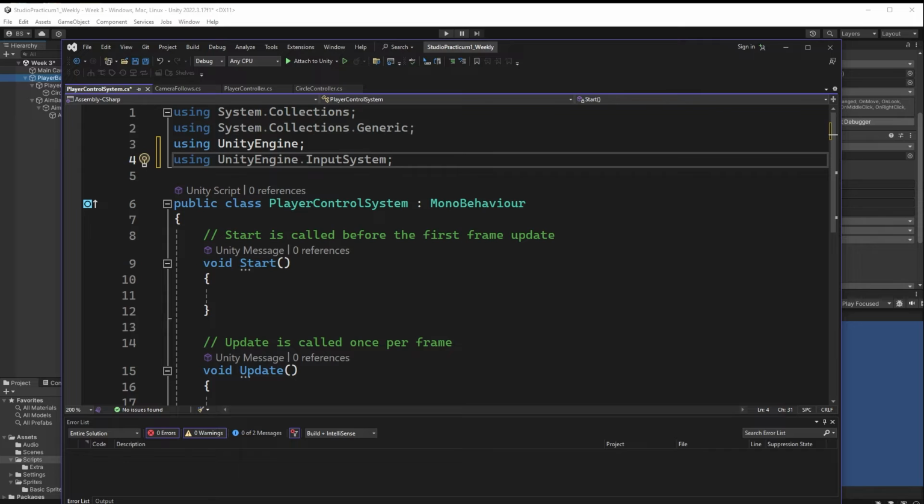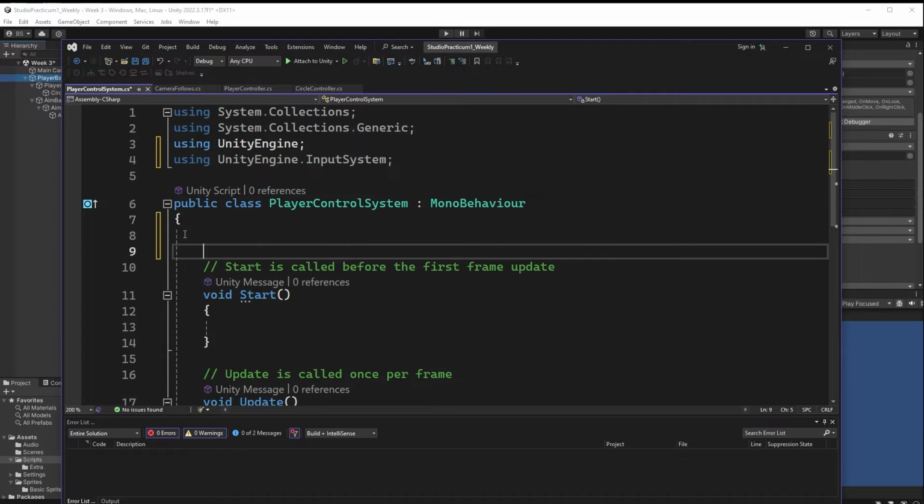Let's start actually getting this thing to work. We know a couple things. No matter what happens, this character is going to have a maximum speed. So right up at the top, let's add in a float. We'll make it a public float so we can adjust it outside. There are other options besides public to protect it, but I'm not going to worry about that right now in this beginner tutorial. We'll just keep it as public.